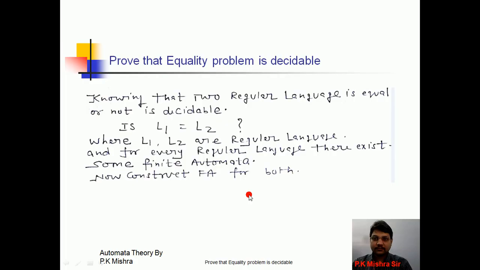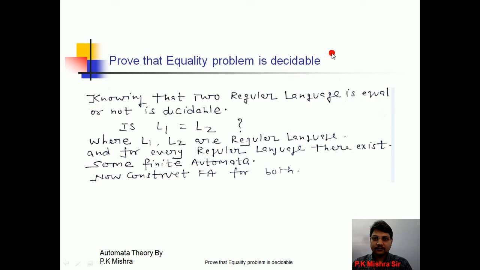Now see, prove that the equality problem is decidable. The union of two regular expressions is also a regular expression. This is a property of regular expressions. The concatenation of two regular expressions is also a regular expression. This is also a property of regular expressions. Similarly, the equality problem is decidable. The question is, prove that the equality problem is decidable or not.